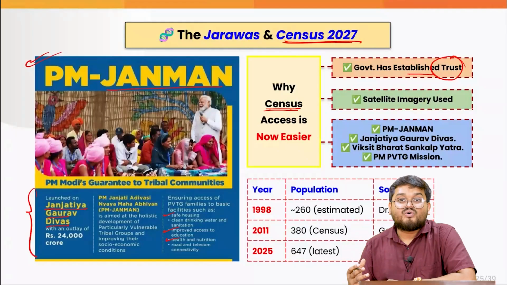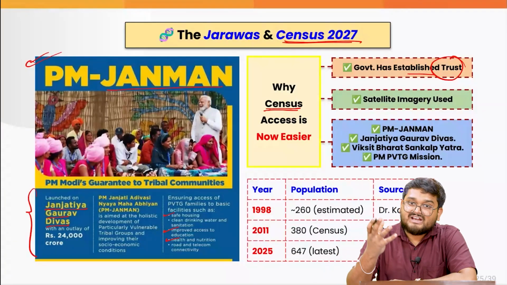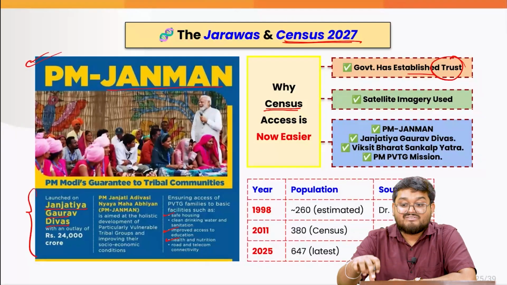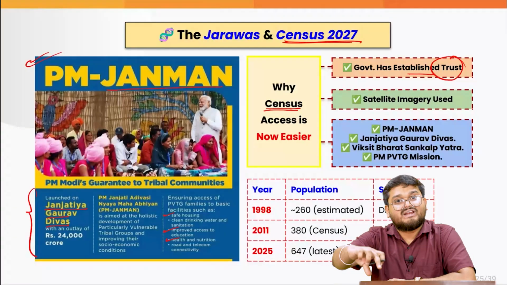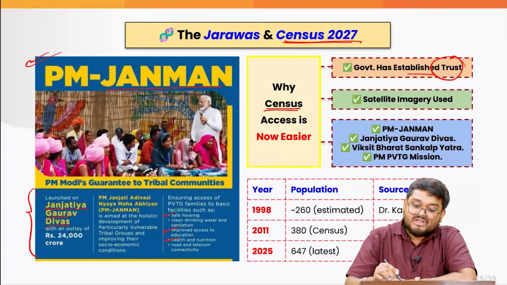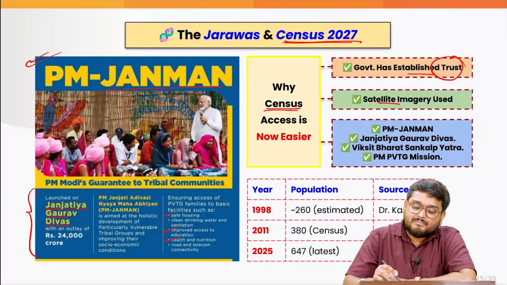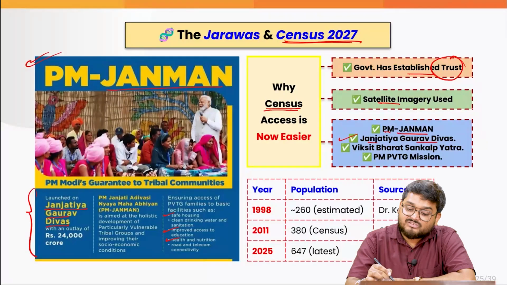The government has also roped in satellite imagery over a period of time. It has actually talked about mapping and delivering the PDAs and so many other initiatives to the last level. So we also have some data to look at, and at the end of the day we have so many schemes such as the Pradhan Mantri Jan Man Yojana. We also have the Janjatiya Gaurav Divas, which is a special occasion.